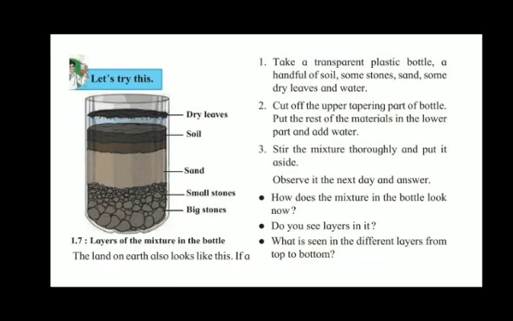You can take one bottle. Take a transparent plastic bottle, a handful of soil, some stones, sand, some dry leaves and water. Actually you have to do this. Then cut off the upper tapering part of the bottle. You can see in the picture. Put the rest of the material in the lower part of it